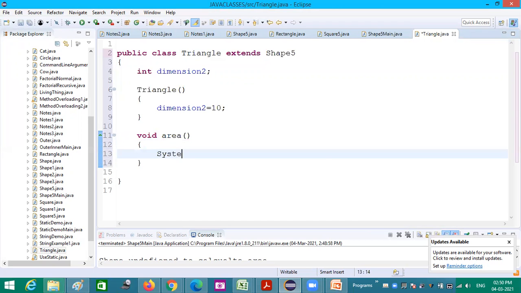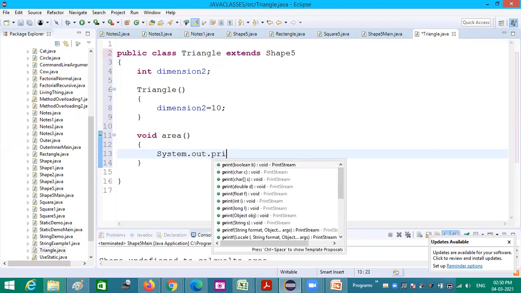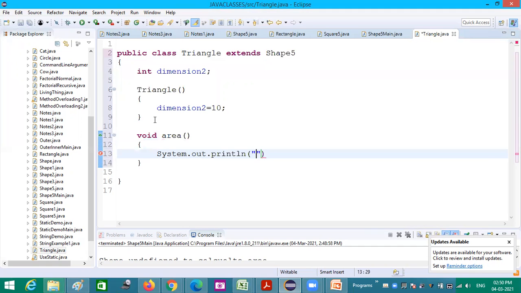Inside that I am printing triangle area equal to 0.5 into, because it is half BH, triangle area, isn't it? So half into dimension 1 into dimension 2.